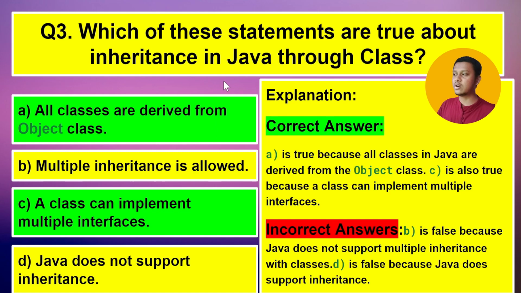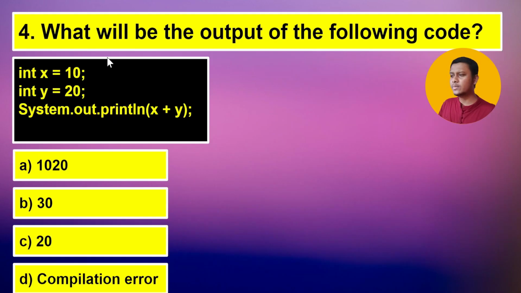And next, jump to our fourth question, which is what will be the output of the following code? So simply here the x value is 10 and y is 20. So this is an easy one. So the correct answer would be 30.